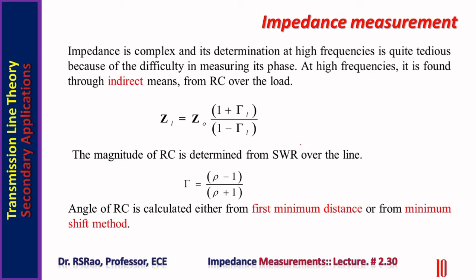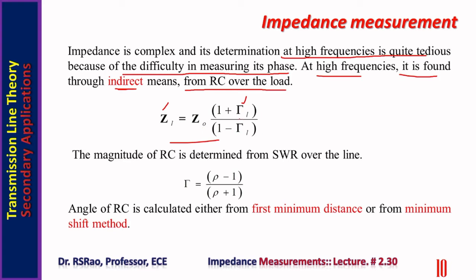Impedance is complex and its determination at high frequency is quite tedious because of the difficulty in measuring its phase. At high frequencies, impedance is found through indirect means from reflection coefficient over the load. Reflection coefficient over the load is indicated by gamma L. It is related to load impedance ZL through this relation: ZL is Z naught, the characteristic impedance of the line, times (1 plus gamma L) by (1 minus gamma L).